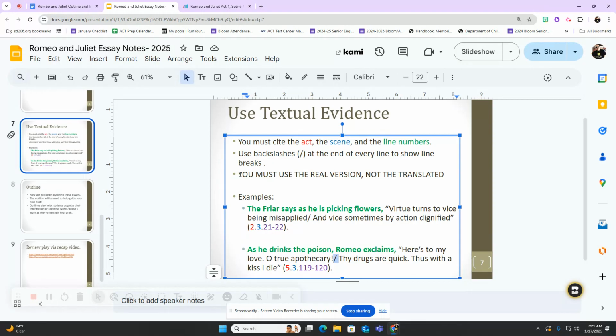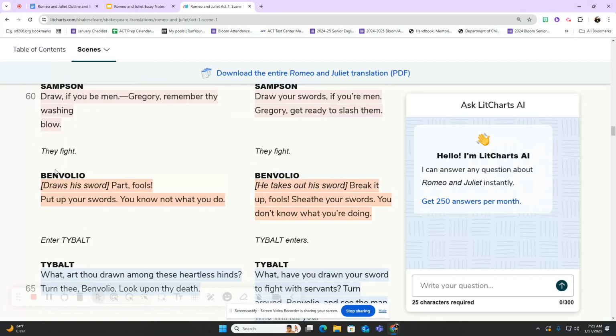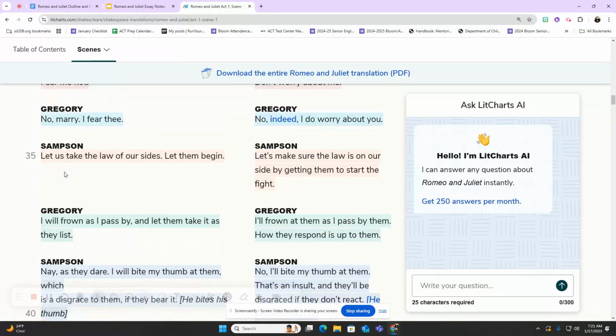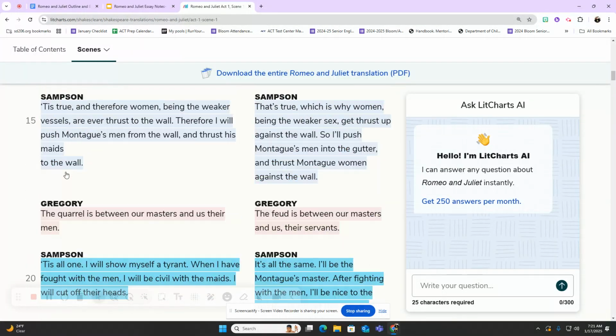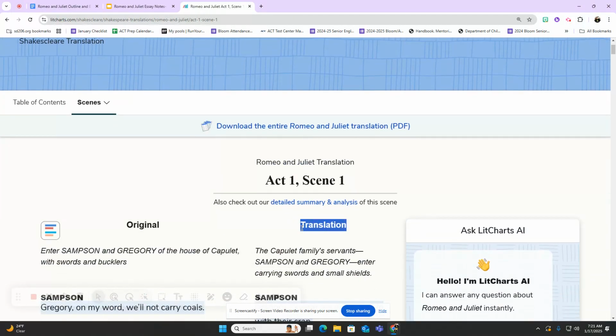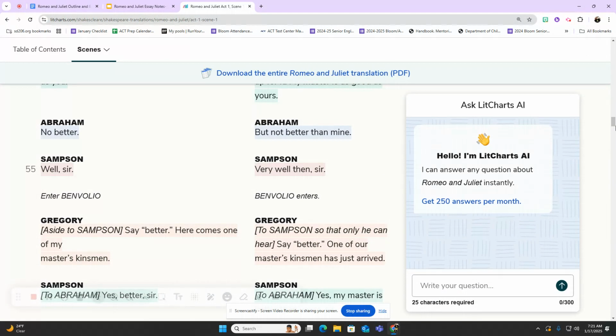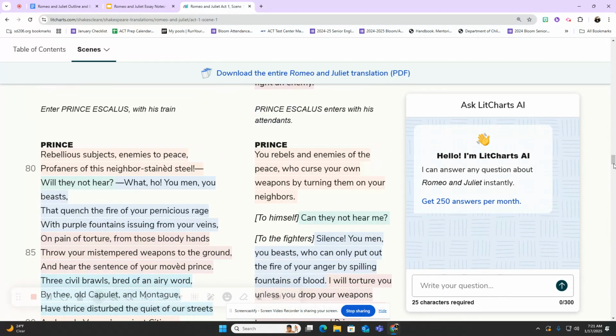And you want to make sure you're using the real version, not the translated version. So it should be the version on the left side here on the LitCharts. Do not use the translated text. Avoid this. Stay with the original side. Okay, so I'm just going to go back down real quick, back to the speech here.